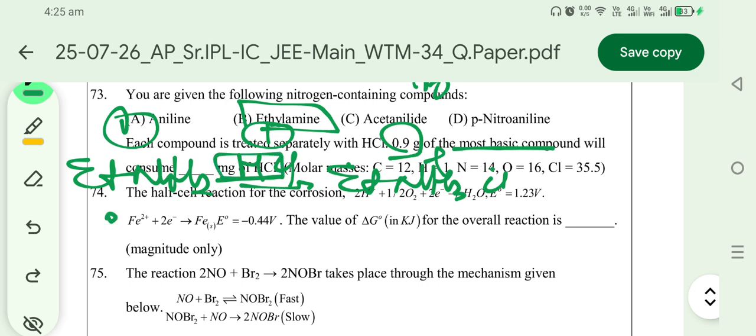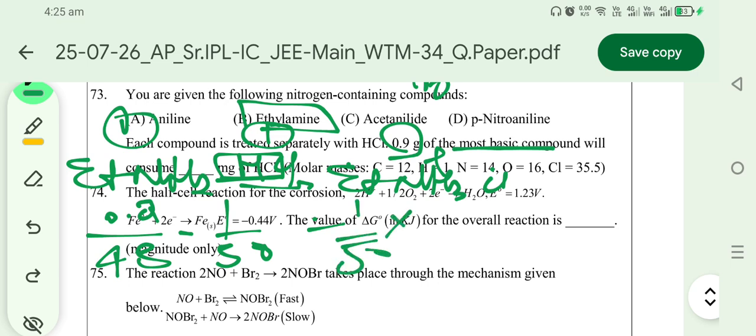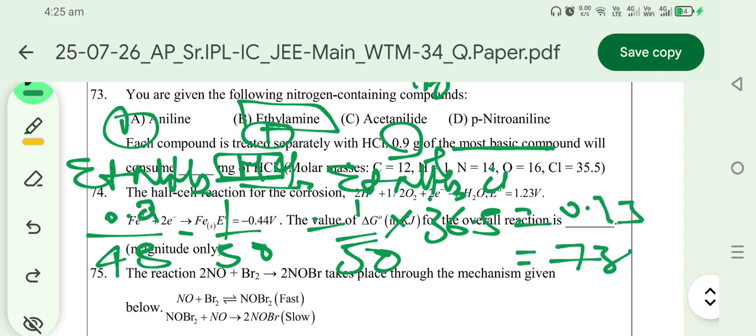So 0.9 grams divided by 45 is 1 by 50. With respect to the 1:1 mole ratio, HCl is also required as 1 by 50 moles, and its molar mass is 36.5. Hence its value is 0.73 grams. In converting to milligrams, 730 milligrams is obtained.